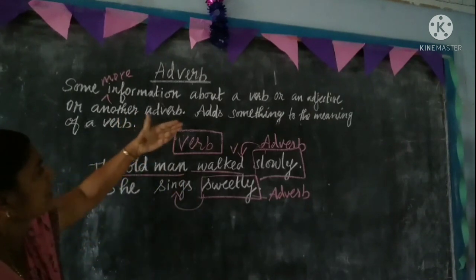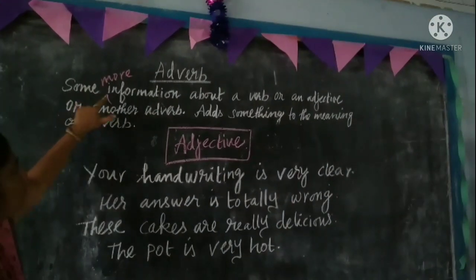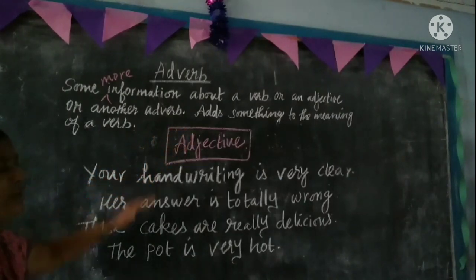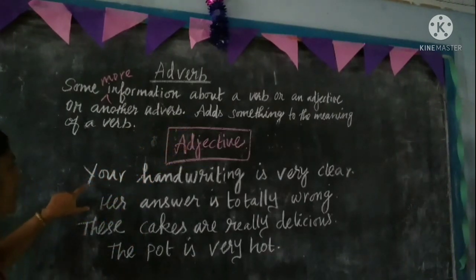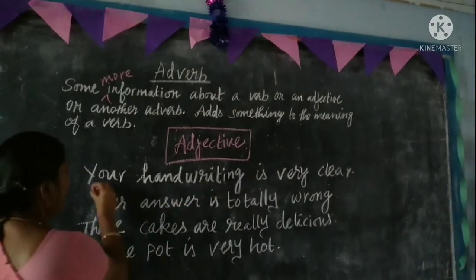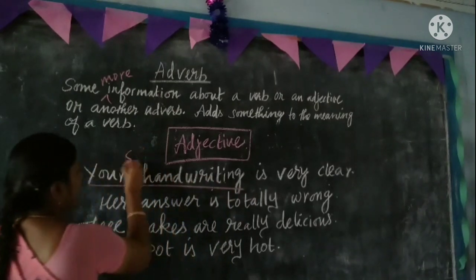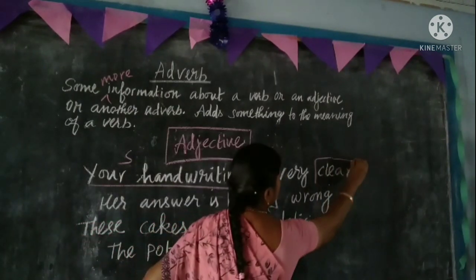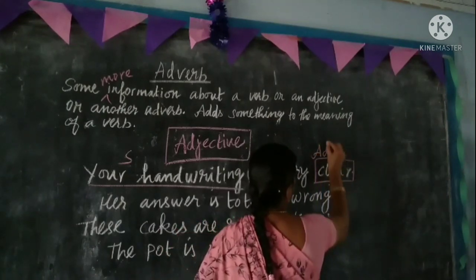Let us see some more information. Adjective. Some more information about a verb or an adjective. I have given the example for an adjective. See the first one. Your handwriting is very clear. Your handwriting is a subject. This is a be verb. Clear is an adjective.